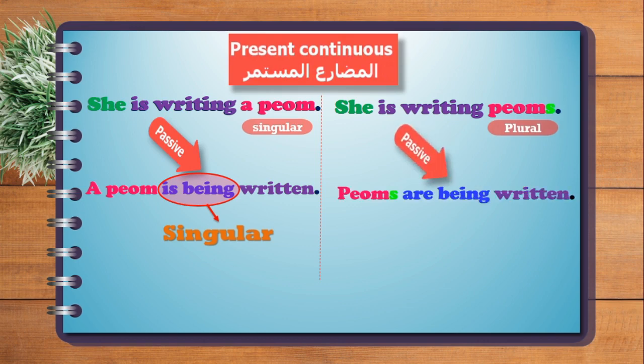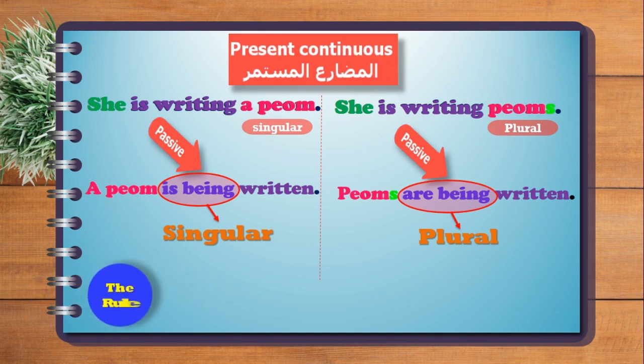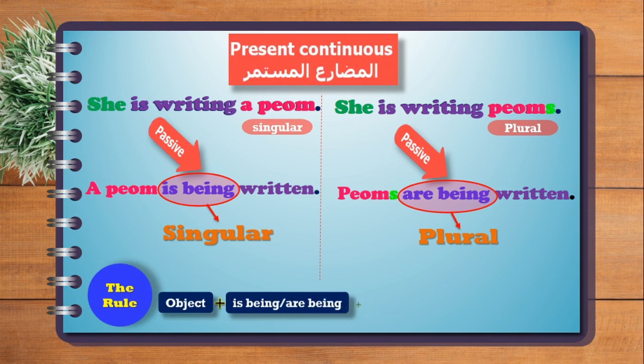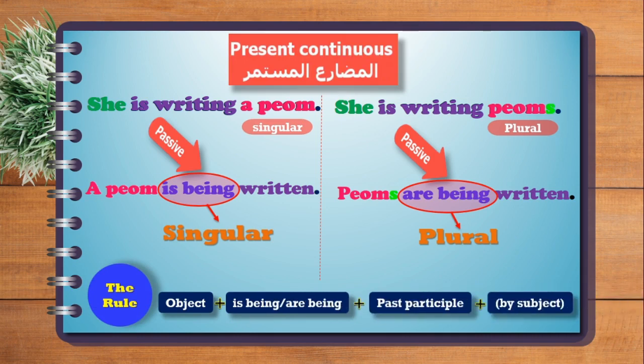Now the passive is, poems are being written. Are being because poems is plural. So the rule of the present continuous is object plus is being or are being plus past participle plus by the subject, which is always optional, especially if it's a noun and not a pronoun.